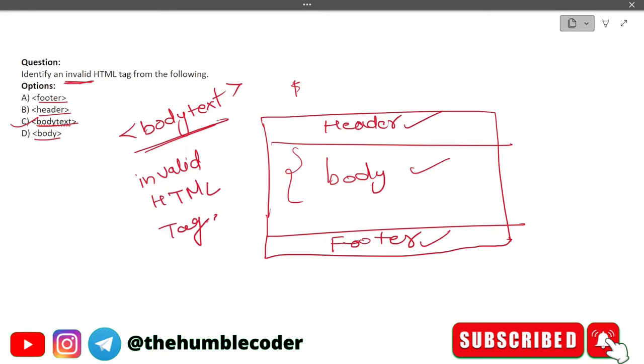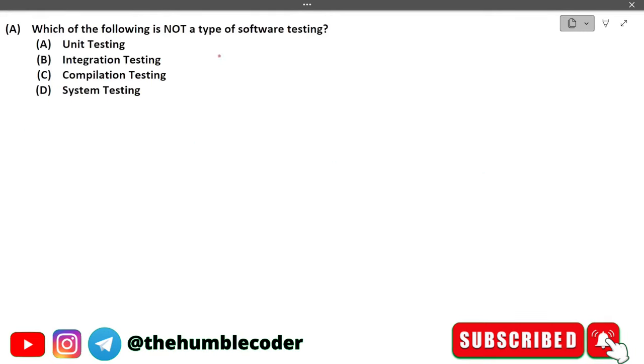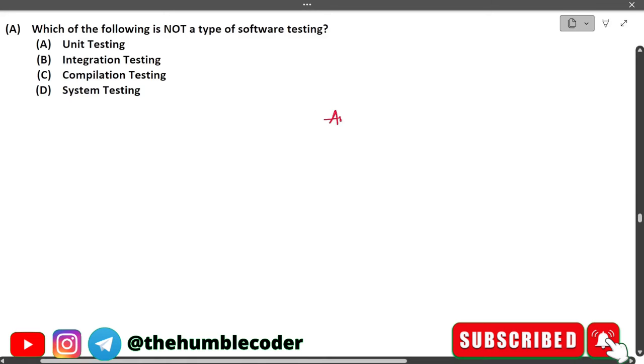Okay, let's see the next one now. Which of the following is not a type of software testing? We have the options: unit testing, integration testing, compilation testing, and system testing. The correct answer for this question is option C, which is compilation testing.